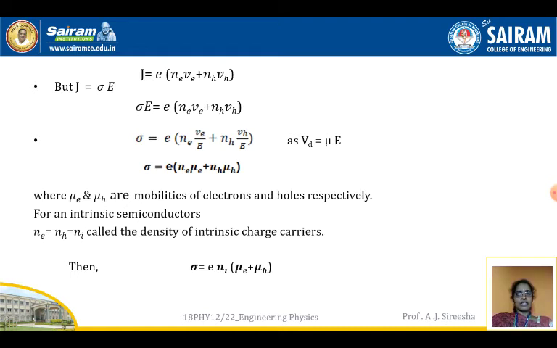For an intrinsic semiconductor, Ne is equal to NH is equal to Ni, called the density of intrinsic charge carriers. Therefore, sigma can be taken as e into Ni into (mu E plus mu H). This equation is only applicable for intrinsic charge carriers because Ne is equal to NH is equal to Ni. Otherwise, you can take it as sigma is equal to e into (Ne mu E plus NH mu H).